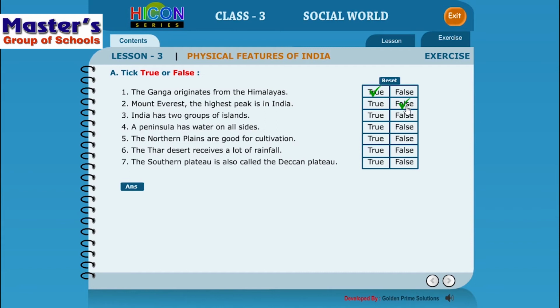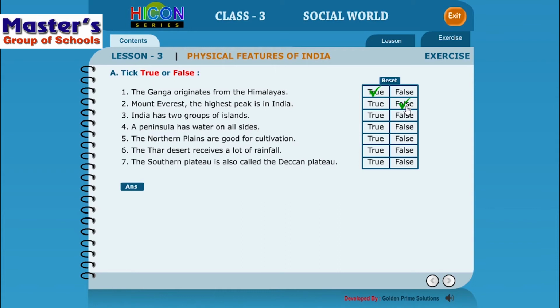Now, third one. India has 2 groups of islands. Towards the end of the lesson, we discussed this thing also about the islands, and we discussed 2 island groups. One in the Bay of Bengal, which is named as Andaman and Nicobar Islands, and the other one in the Arabian Sea.